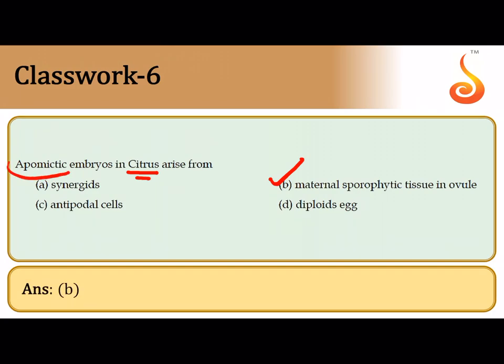Why is the name apomictic given? Because apomixis is a phenomenon where a seed is formed, an embryo is formed without the fusion of gametes, without the process of syngamy or fertilization. So the correct answer is maternal sporophyte. All of you please bear in mind maternal tissues include the nucellar diploid tissue and the tissue which makes up the integument of the ovule.